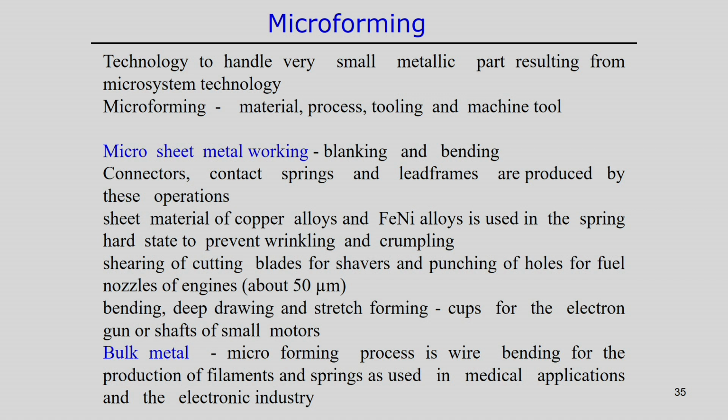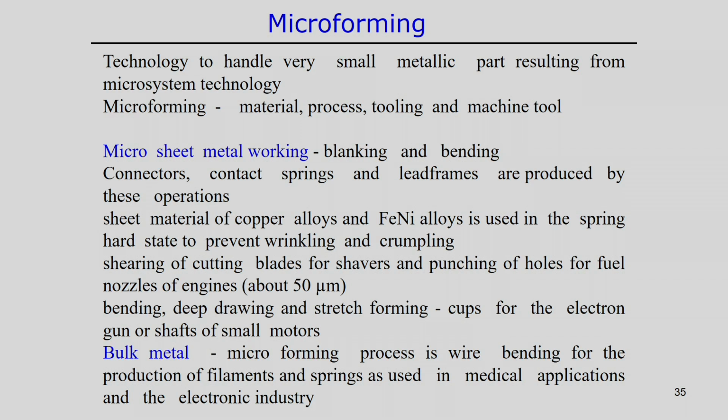Bending, deep drawing, stretch forming, these are the different types of processes that have been used even for sheet metal micro metalworking. In these cases, examples are the cups for electron guns or shafts for small motors that we have to produce. That is actually associated with this kind of manufacturing processes, bending, deep drawing and stretch forming, and of course all these cases are in the micro scale.